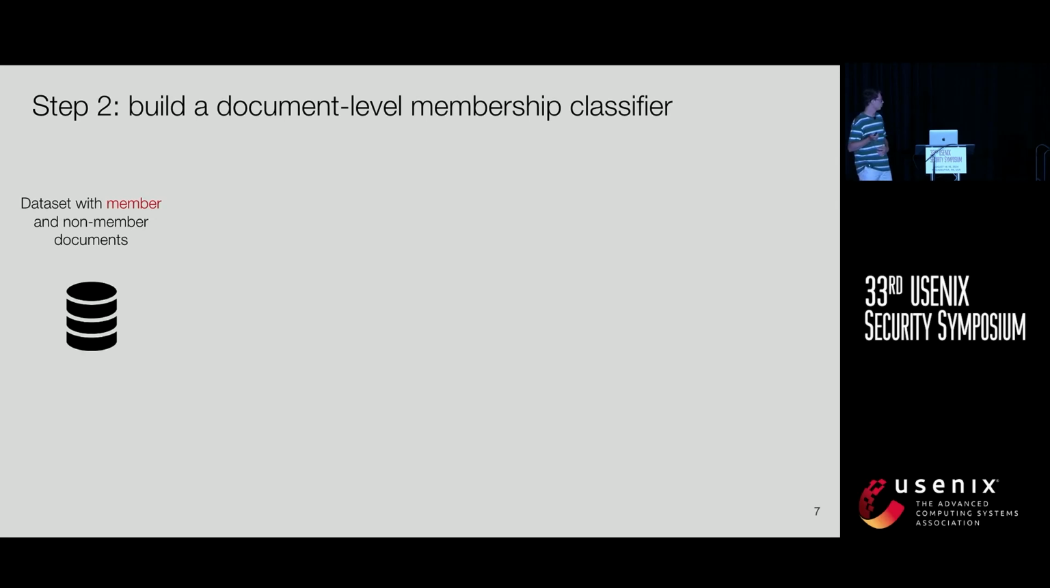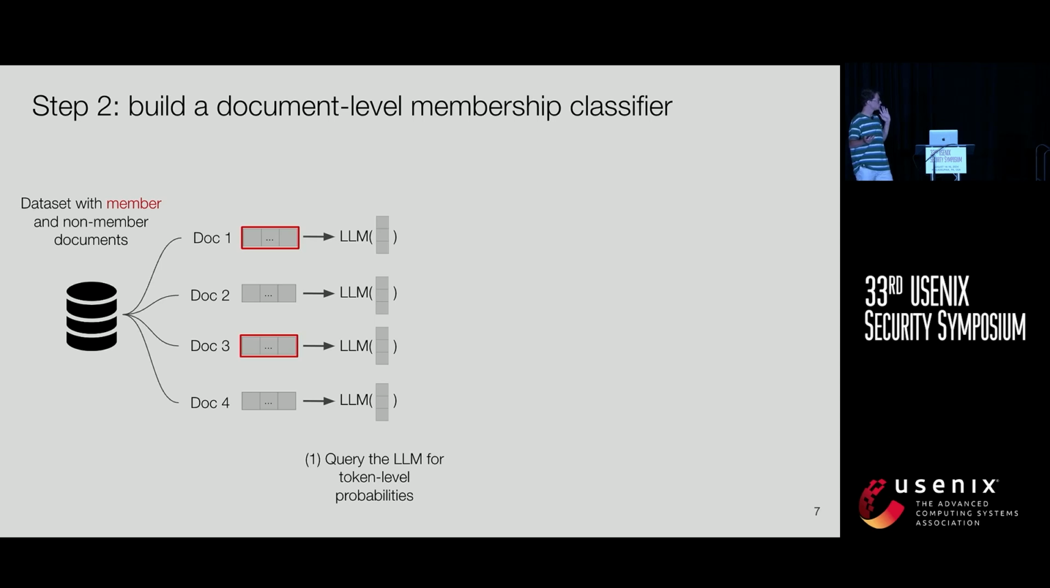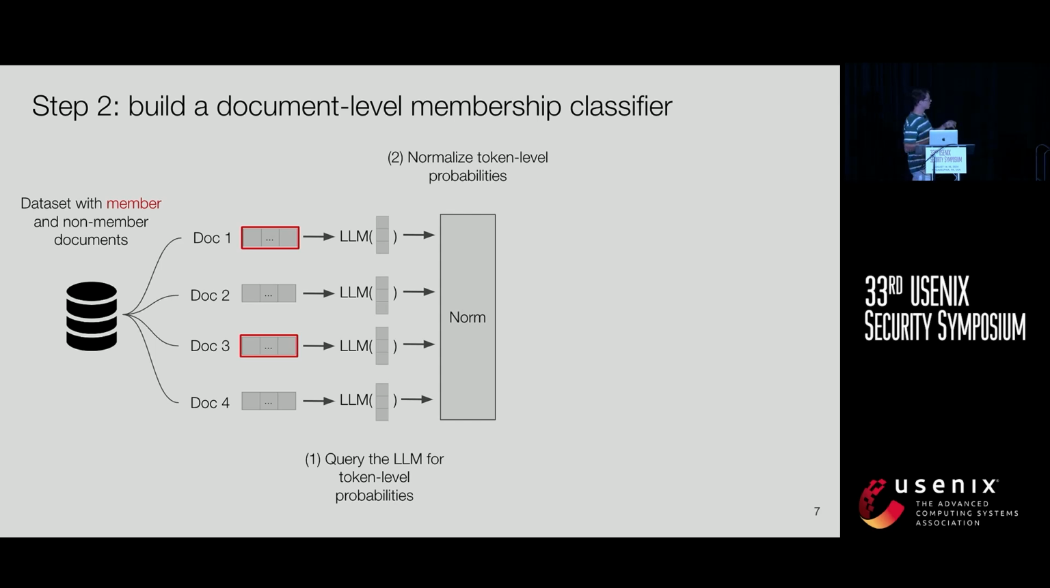So the next step, when we have this data set of members and non-members for a certain LLM, is to build a document level membership classifier. From a high level, what we want to do is take the tokenizer of your target LLM and tokenize all the documents that we have, member or non-member. Depending on the document type, for a book, for instance, this can be more than 100,000 tokens. Then we want to query our target LLM for token level probabilities, which again will result in a list of more than 100,000 probabilities. Then, to increase membership information, and more on that in a bit, we want to normalize